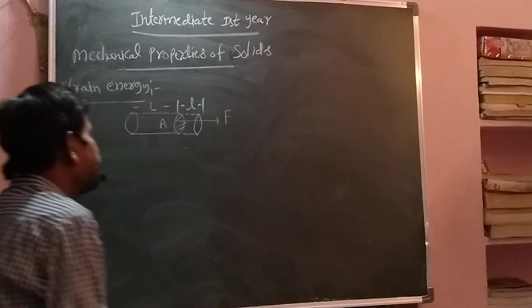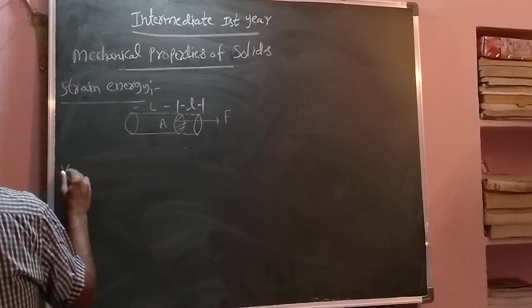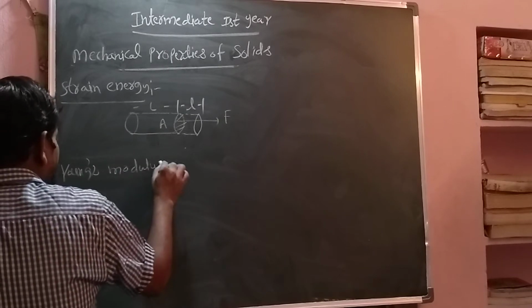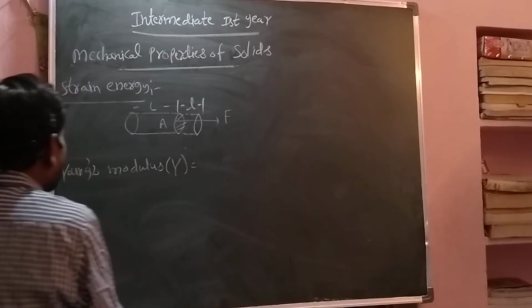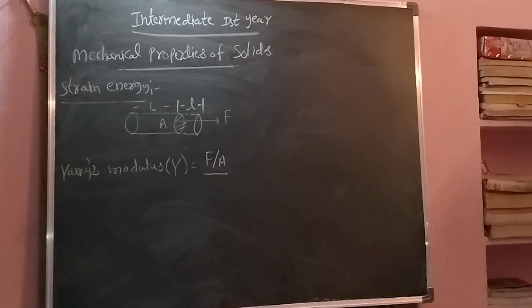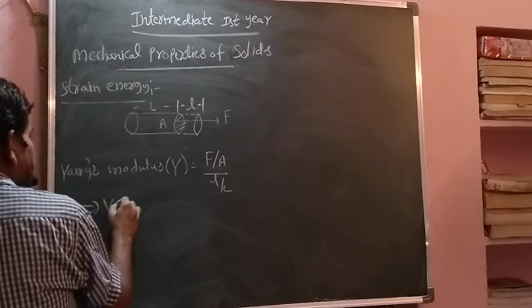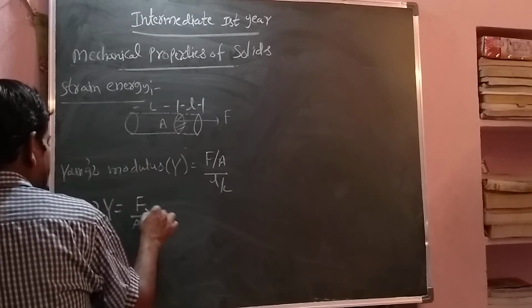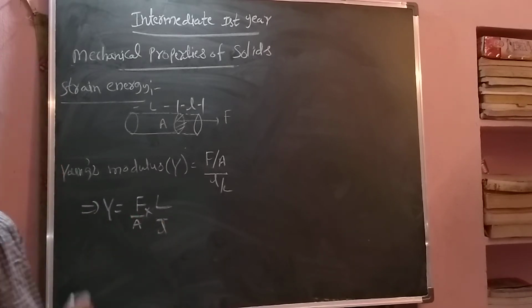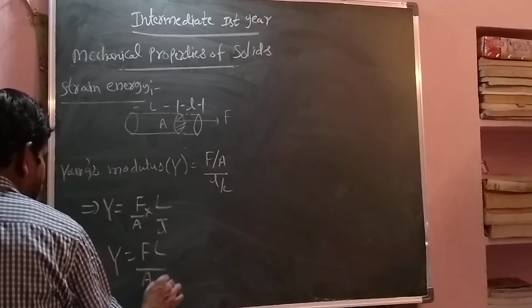First, what is the formula for Young's modulus? Young's modulus is denoted with Y. What is the formula for that? Y equals F by A divided by delta L by L. What is the delta L? Elongation. In this case, the elongation is small l. So capital Y equals F by A into L by small l. Here I want the applied force. Now you write this as Y equals FL by A into small l.